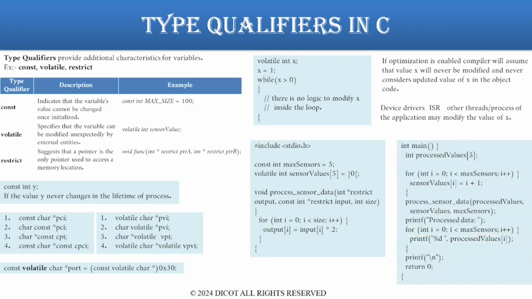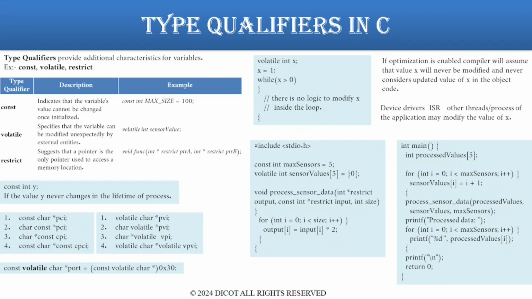Now consider this example. Here is a program that incorporates all three types of qualifiers, const, volatile, and restrict, in a single program. This example simulates a simple embedded system where sensor data is read and processed. Const: MAX_SENSOR is defined as a const, meaning its value is fixed and cannot be changed throughout the program. Volatile: sensor_values is an array that represents 5 sensors used to store simulated sensor values in the program.